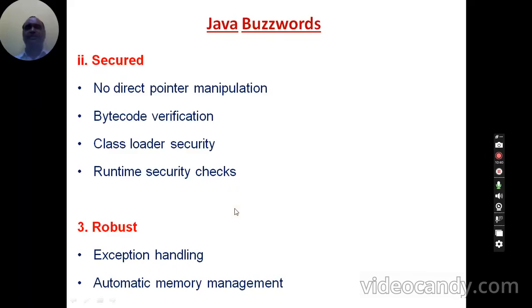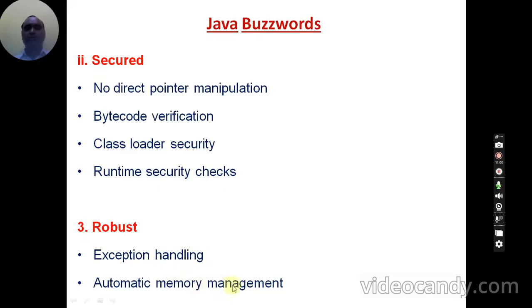In most of the cases these exceptions will be handled and the JRE is able to run the program without any difficulty. So that's why Java is called a robust language. In spite of having certain runtime errors, your Java code is able to execute.